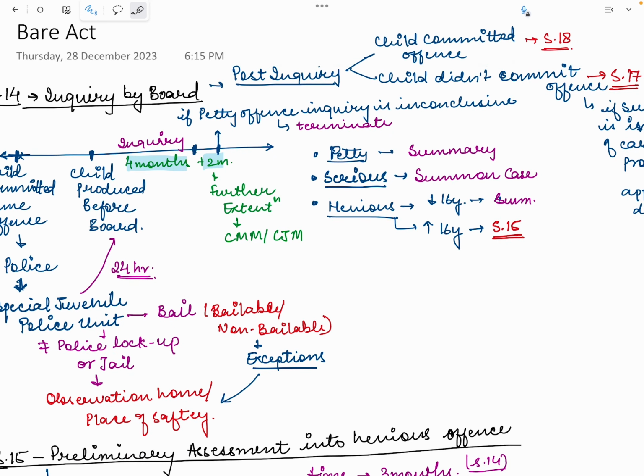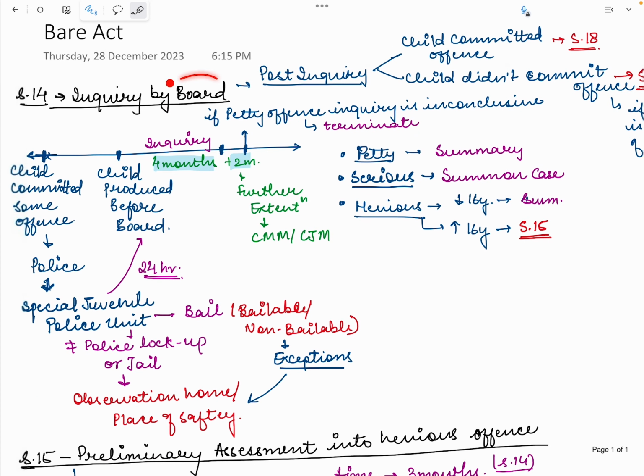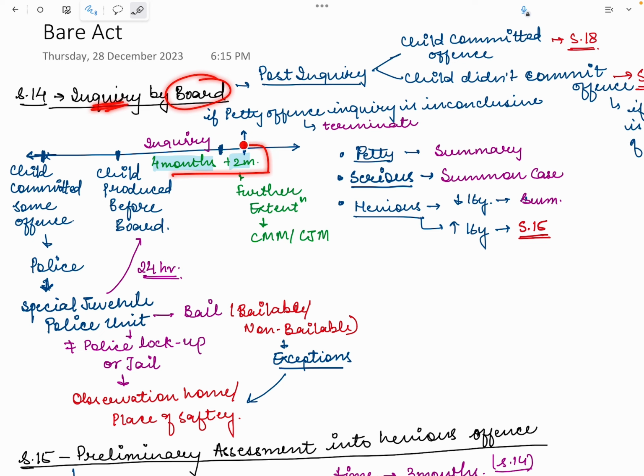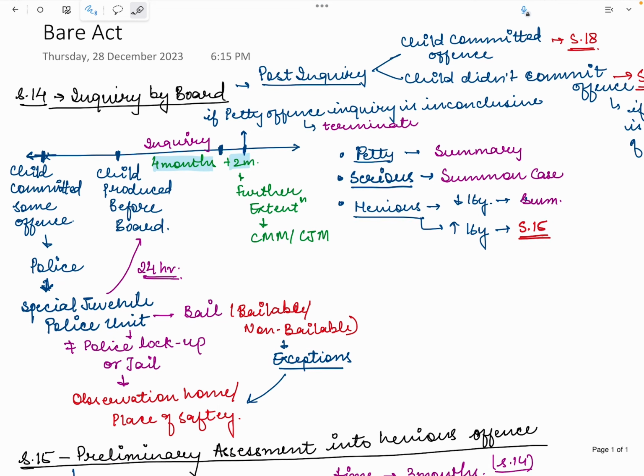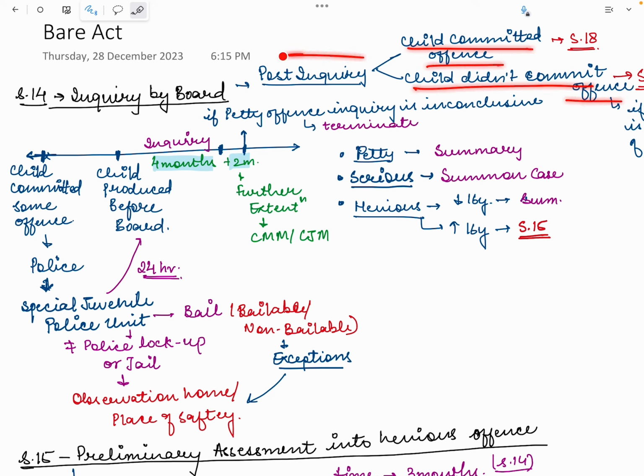Now let's move forward. The board will conduct inquiry. We have seen the time period, that is 6 months, and if there is a further extension of 6 months in the petty offense, there will be termination of proceeding, and for further extension, it will take the time period of CMM, CGM. Now, the inquiry will be about whether the child has committed the offense or not. This is what the result of the inquiry would be.